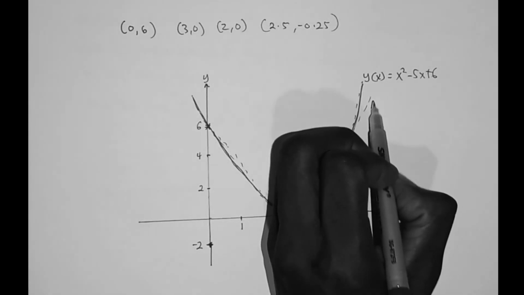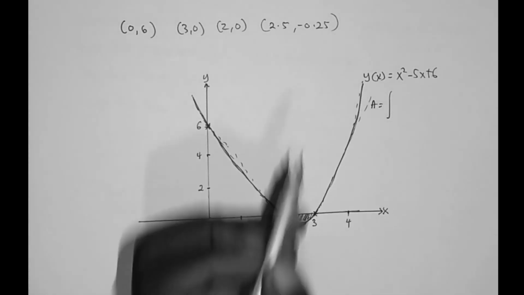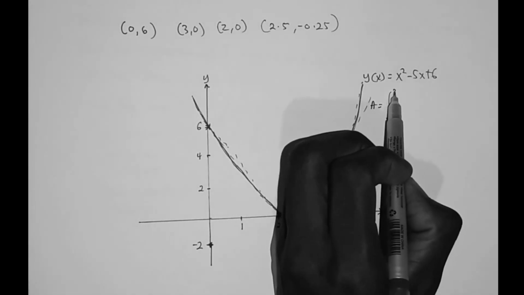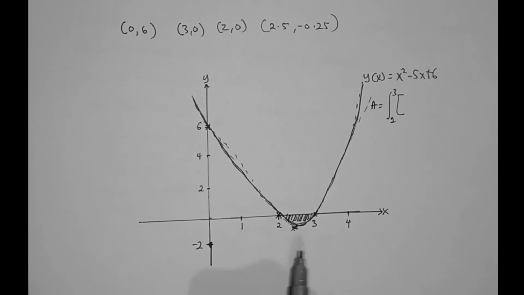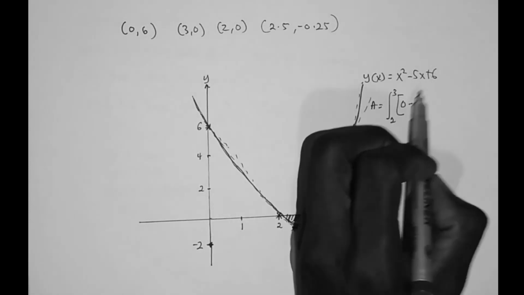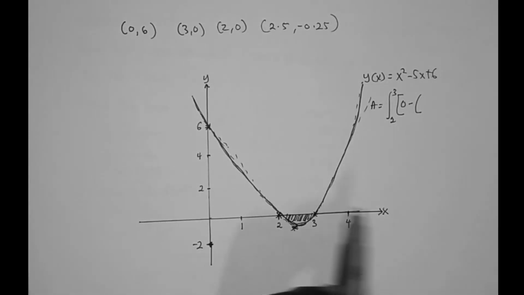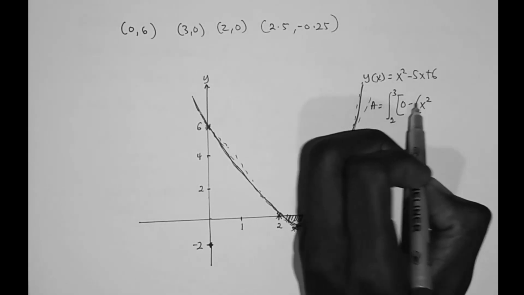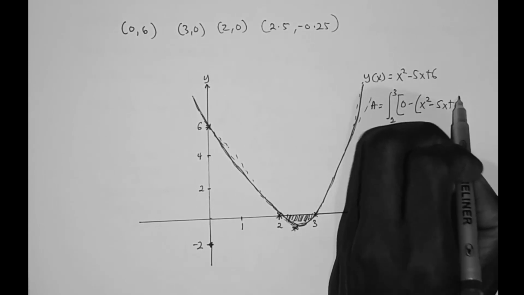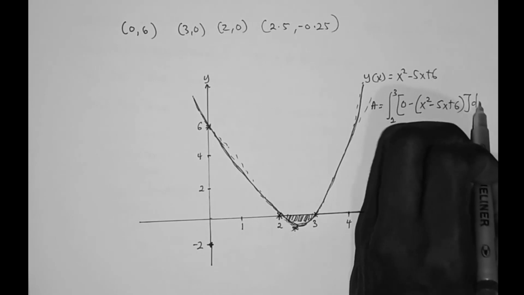and therefore area A is equal to integral of, the limits are 2 and 3, so 2 to 3 of the function, the first one which is on top, and in this case it is 0, minus the second function which is x squared minus 5x plus 6, all of this dx.